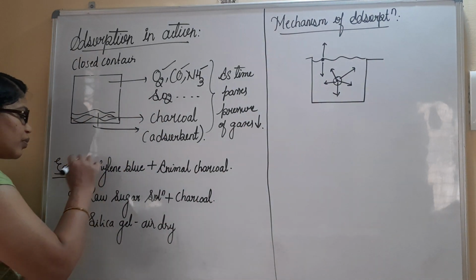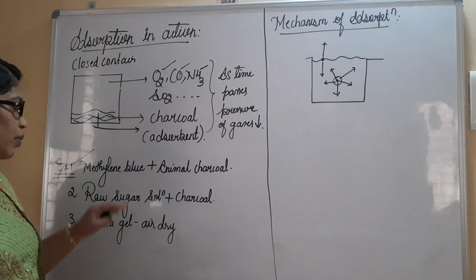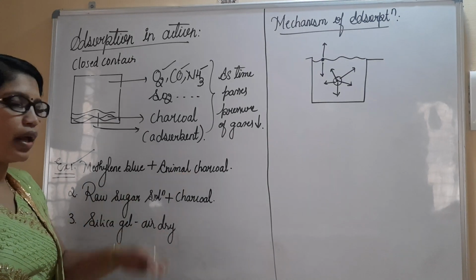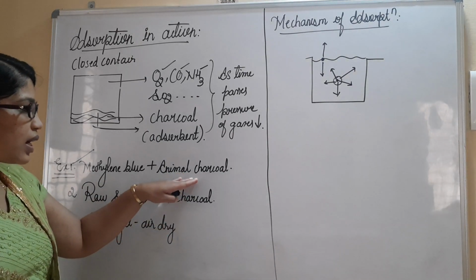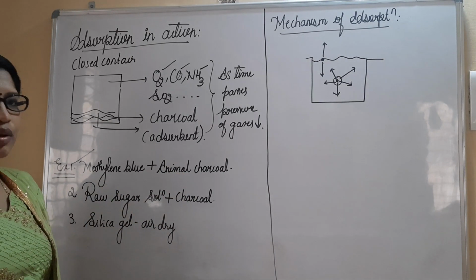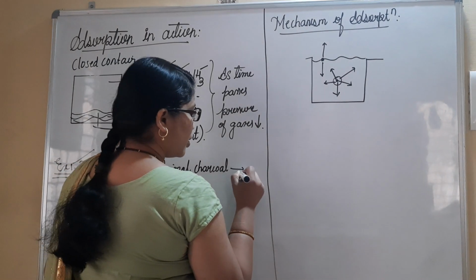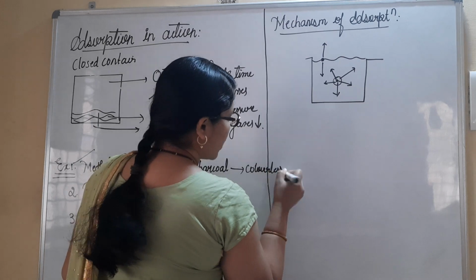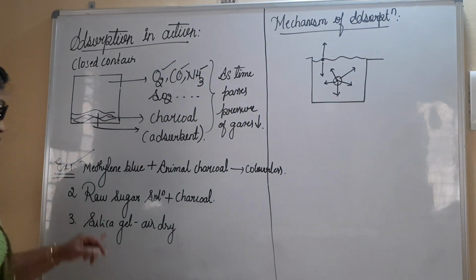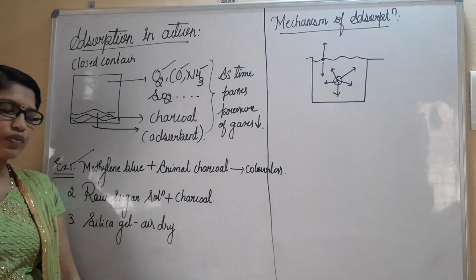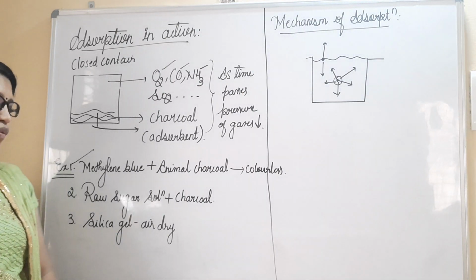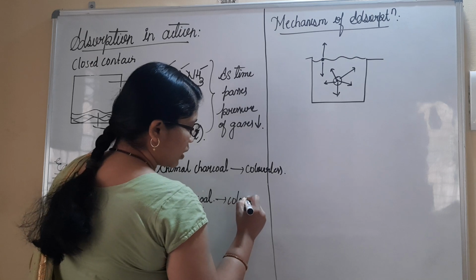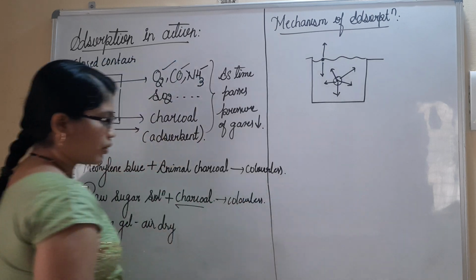We can consider some other examples also. Methylene blue, which is blue in color before we add the animal charcoal. When we add this animal charcoal to the methylene blue, it will turn colorless. Likewise, we have a raw sugar solution which is brownish in color. When we add charcoal to this also, it will become a colorless mixture.